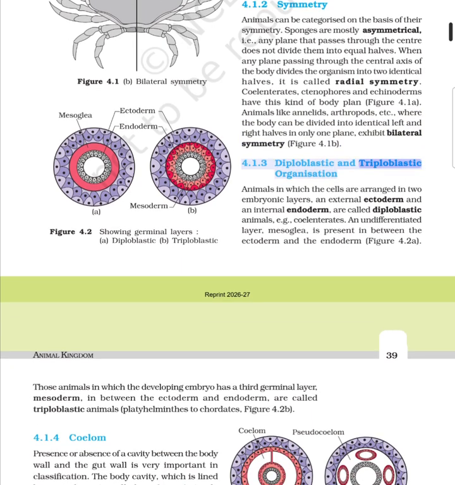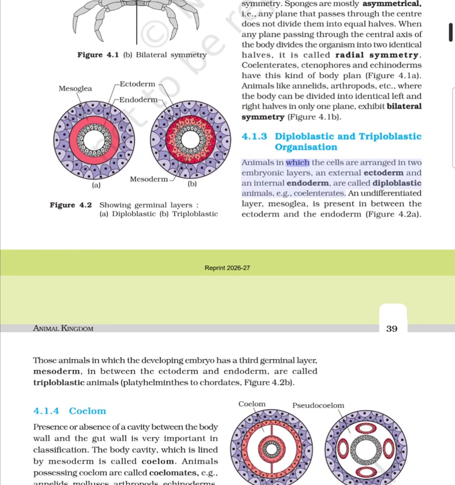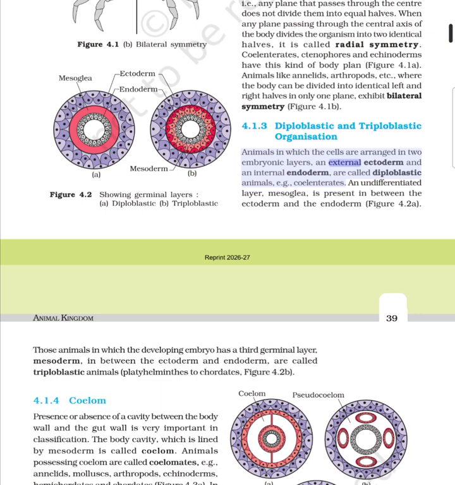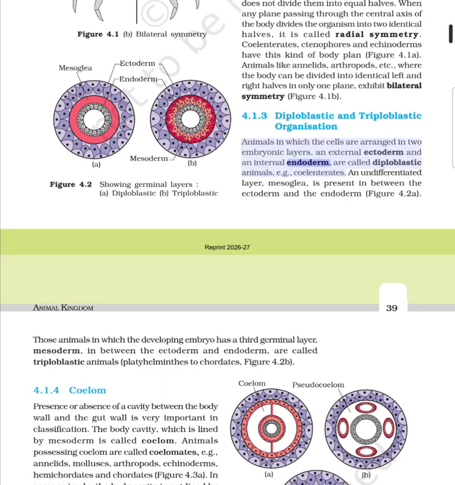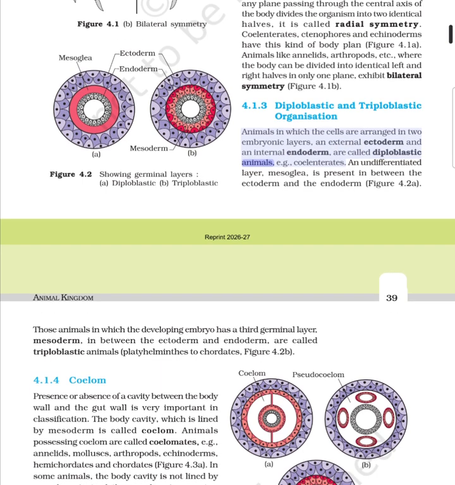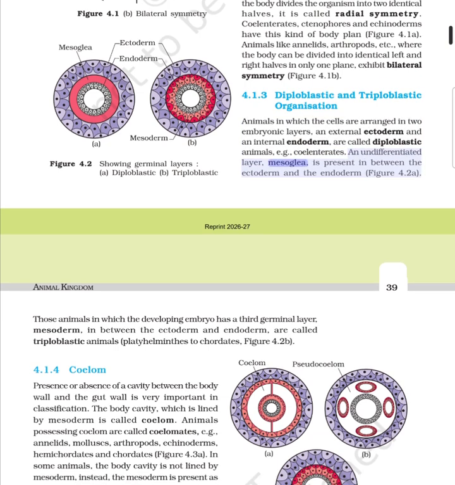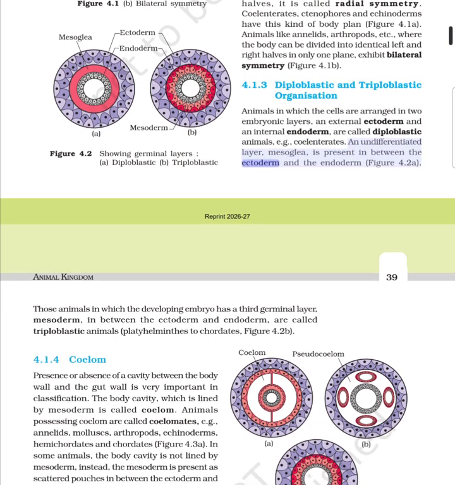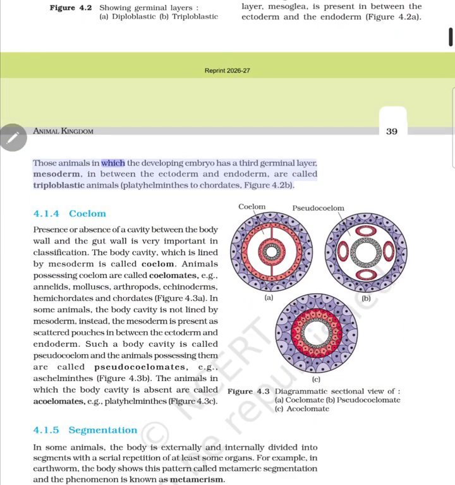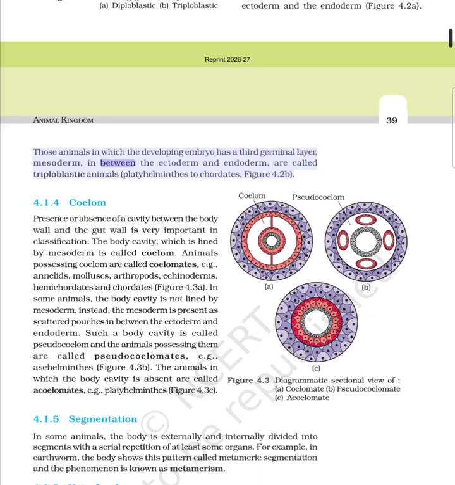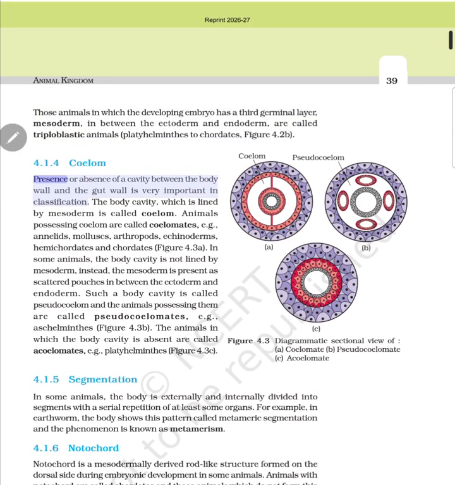4.1.3 Diploblastic and triploblastic organization. Animals in which the cells are arranged in 2 embryonic layers, an external ectoderm and an internal endoderm, are called diploblastic animals, e.g., coelenterates. An undifferentiated layer, mesoglea, is present in between the ectoderm and the endoderm. Those animals in which the developing embryo has a 3rd germinal layer, mesoderm, in between the ectoderm and endoderm, are called triploblastic animals.